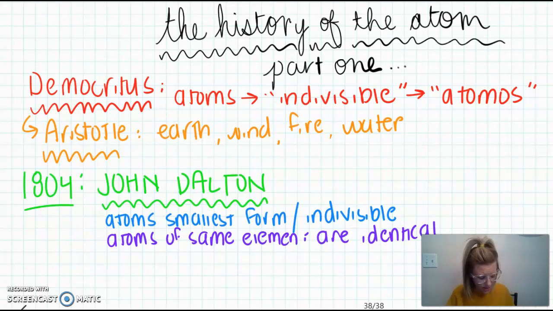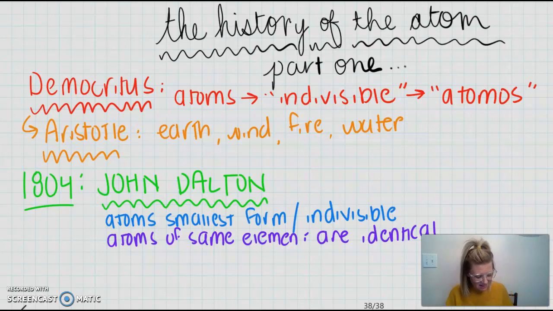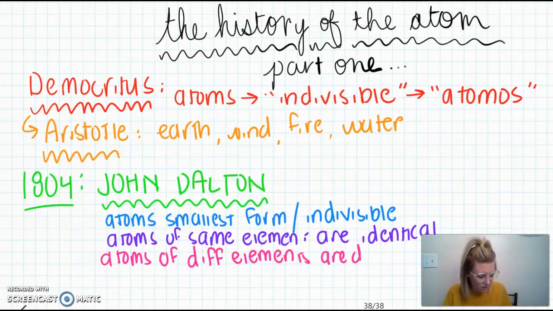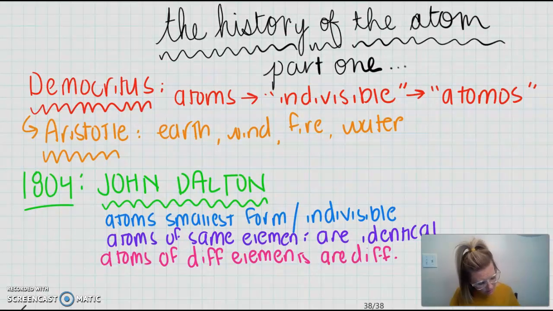His third statement in this was that atoms of different elements are different, okay? And that sounds kind of silly to say out loud, but what that means is that while all of our atoms of carbon are identical to one another, if I were to take an atom of carbon and an atom of nitrogen and compare them to one another, they are going to have different properties, different masses, and different sizes, okay?